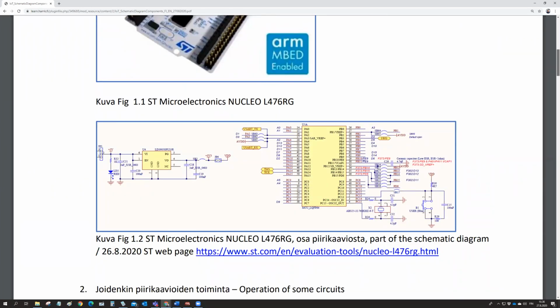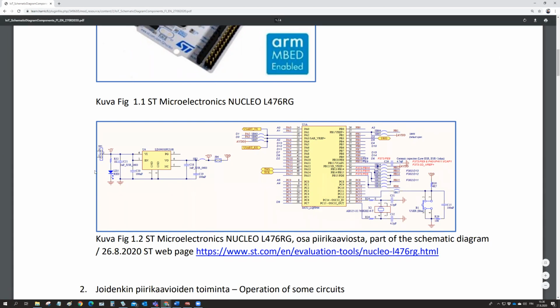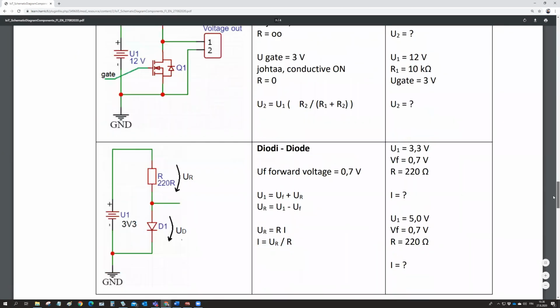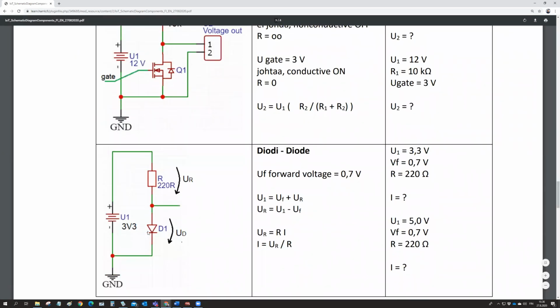And we got a diode here. No, we haven't got a diode, but we have an LED in here. So anyway, the diode is a component that the current can flow through only in one direction. It flows in the direction of the arrow in the symbol. So the current flows in this direction. It doesn't flow in the other direction. That's the idea of the diode.